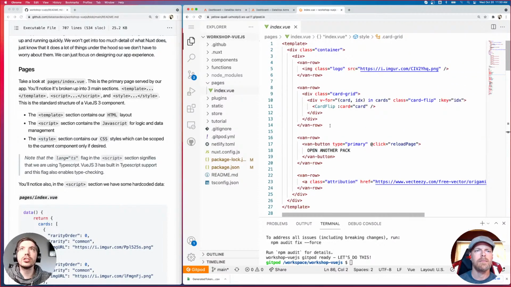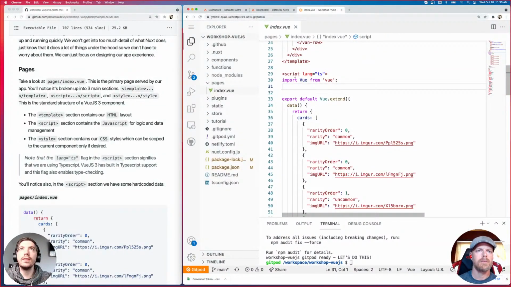One thing to note, actually, is you'll see in the script tag, we have lang equals TS. So we are using TypeScript for our JavaScript sections. Vue 3, as of version 3, has native support for TypeScript. So all we have to do is implement this tag, and all of our TypeScript type checking will be enabled, and we'll be using TypeScript for the remainder of that script.